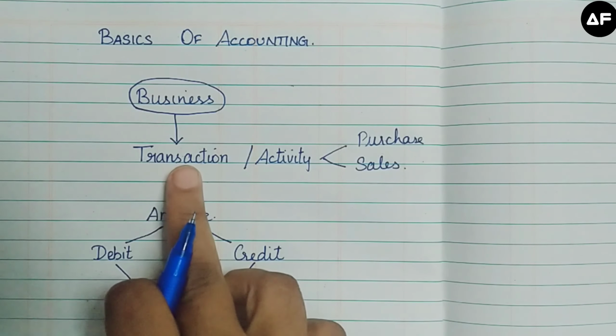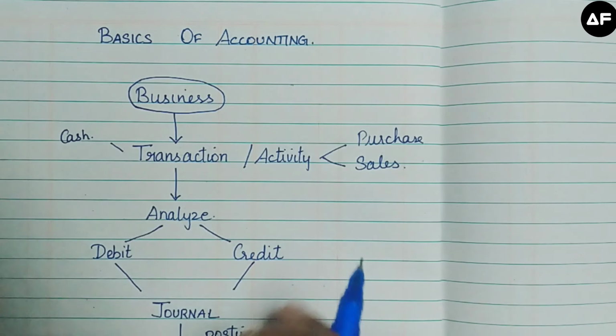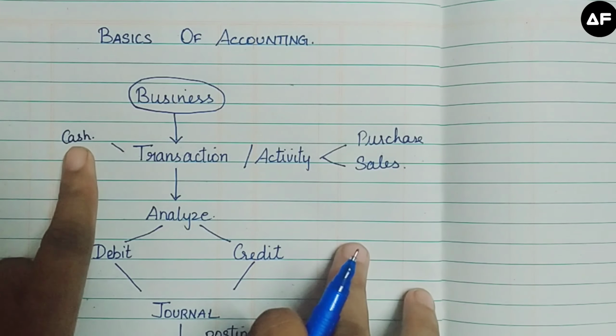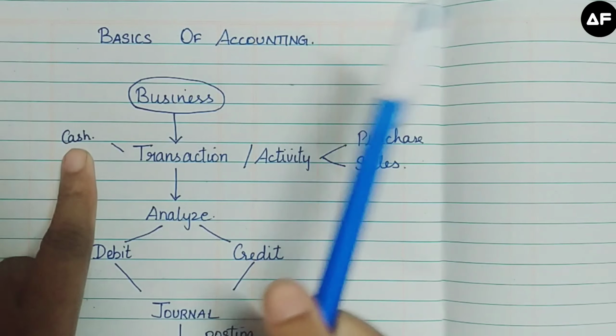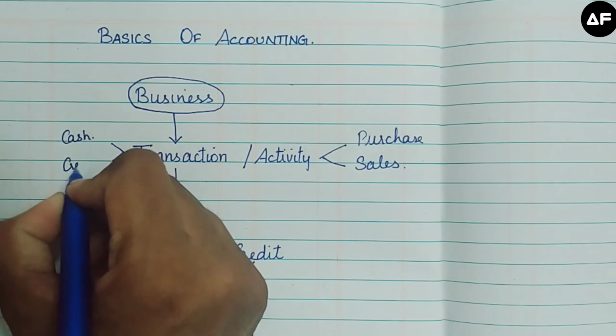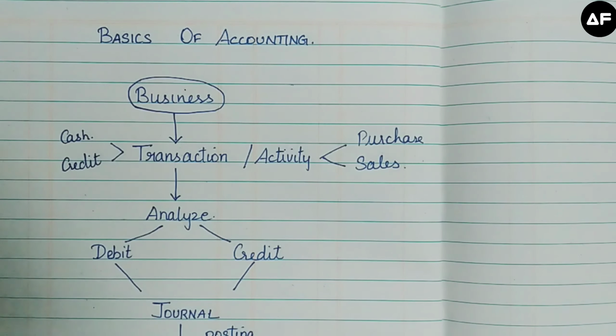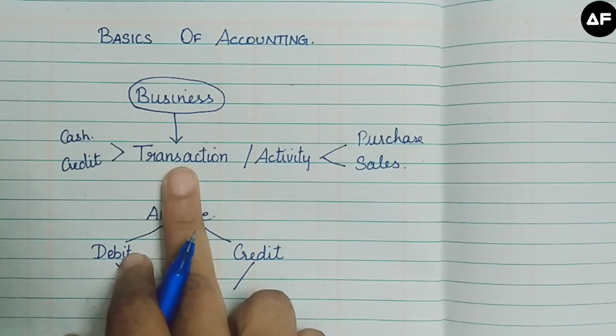If you take a transaction, there are two types of transaction. One may be a cash transaction, that is, cash is involved in the transaction. For example, you went and purchased a pen for 5 rupees, so you have paid the person 5 rupees. Cash was involved. Another set of transactions are credit transactions. That means you did not pay cash to the dealer or the person who sells it. You have bought it on credit, saying that you will ensure the payment on a future date. So the two types of transactions are going to happen when you start a business.